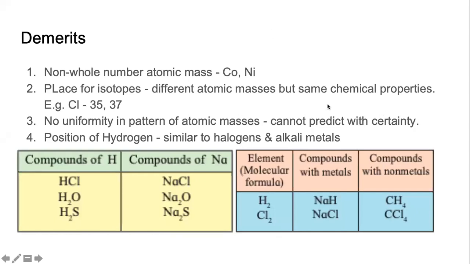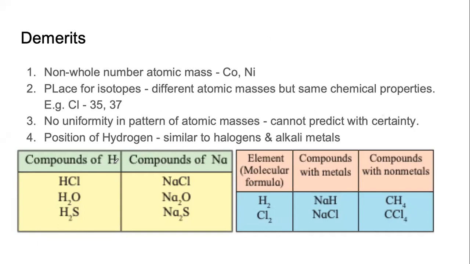And the last demerit for us is the case of hydrogen. Hydrogen is, anyway, this year when we study in this chapter, we will understand more and more why hydrogen is very interesting. What was observed even by Mendeleev was hydrogen has some properties similar to halogens. And what are halogens? Halogens are these gases: chlorine, bromine, iodine.